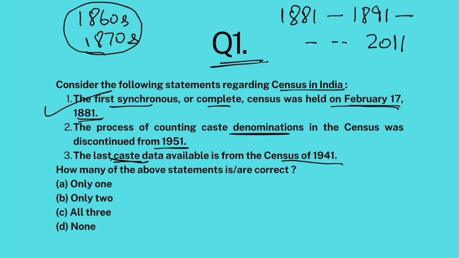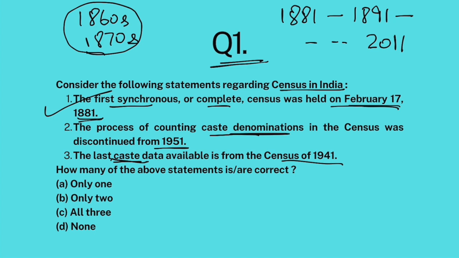So the first synchronous or complete census was held on February 17th, 1881. Absolutely correct. Now, when Britishers used to conduct census, they also used to conduct caste census. They used to count the number of people belonging to a particular caste. The process of counting caste denominations was there during the British times, but it was discontinued after independence because independent India thought that that would create a lot of divisions within a country which has already been divided based on religion. Now we don't want it to divide on the basis of caste.